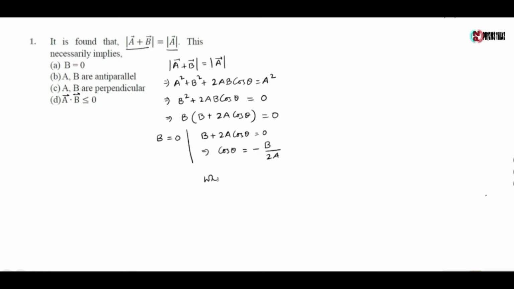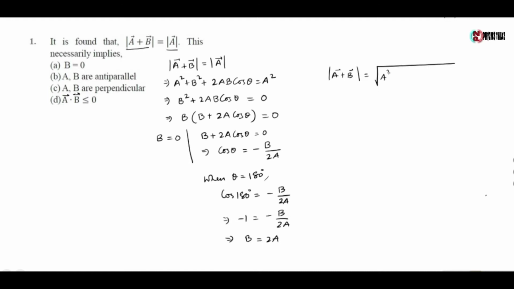Now when theta equals 180 degree, cos 180 degree is equal to minus B by 2A, or minus 1 equals minus B by 2A, which gives B equals 2A. Now the resultant mod of A plus B is equal to root of A square plus B square plus 2AB cos theta.